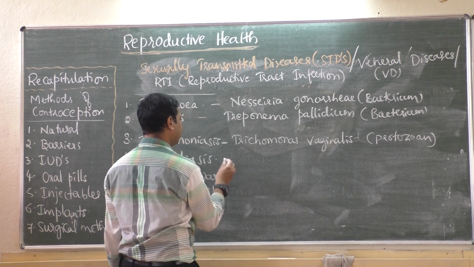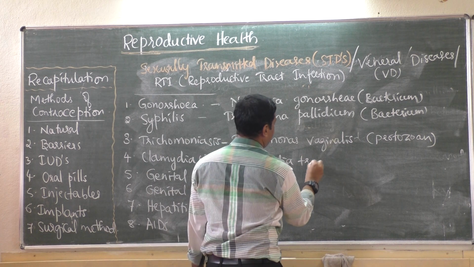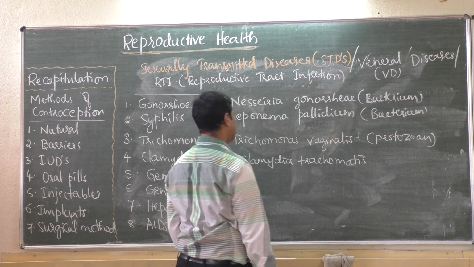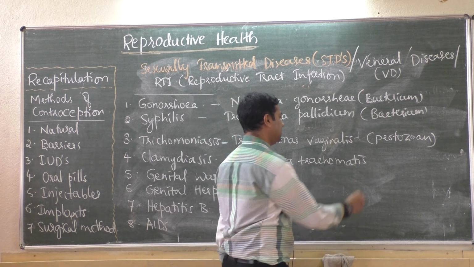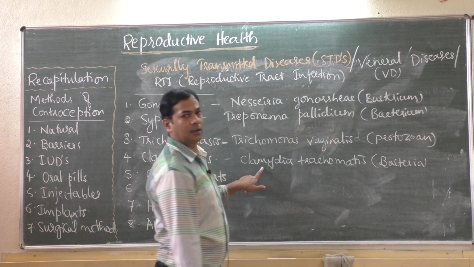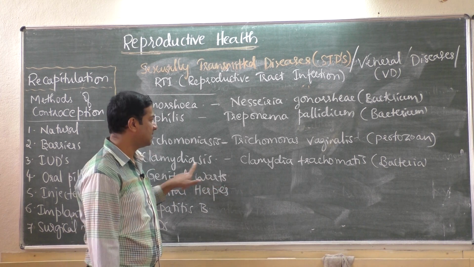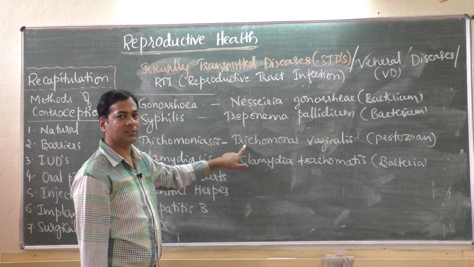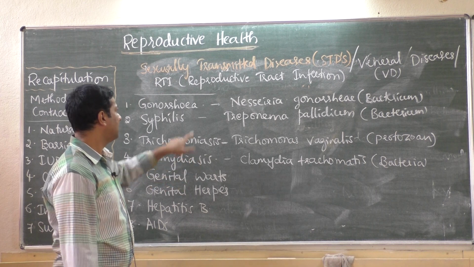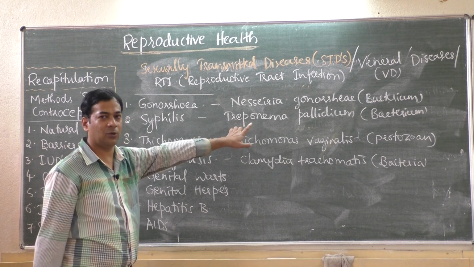Chlamydiasis is caused by bacteria, Chlamydia trachomatis. Single word, trachomatis. That is a bacterium. You can see the word chlamydia. The microorganism, bacterium, which causes the disease is chlamydia, so the disease is chlamydiasis. Here the protozoan which causes the disease is trichomonas, so it is trichomoniasis. Here it is Neisseria gonorrhoeae species, so it is gonorrhea. Syphilis has no relation there.